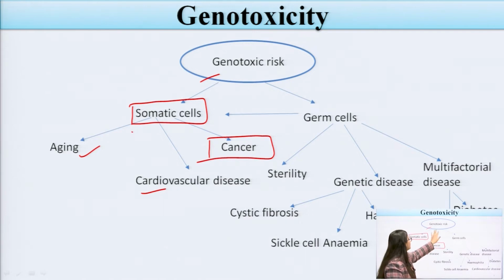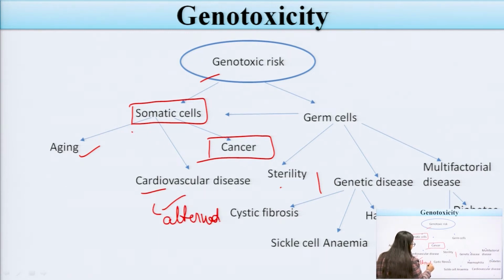Now, the genotoxicity in the germ cells causes sterility problems and genetic diseases, if there is alteration in the gene, if there is addition of a gene or deletion of a gene in any individual.